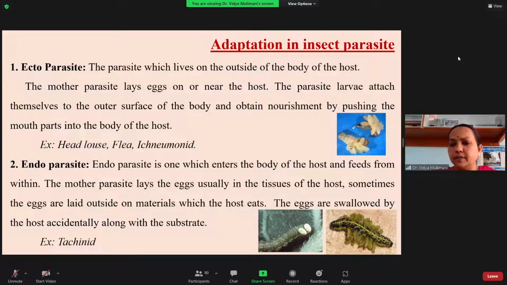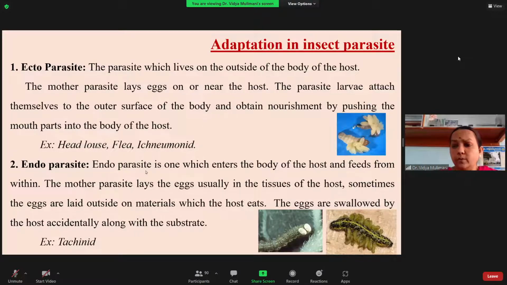In this photograph, you can see the parasite living outside the body. The eggs may be laid directly on the host or nearby, but after hatching, they pierce the mouth parts into the host body and feed on the body fluid. That is what is called an ectoparasite. For that, I'm giving you the examples of the head louse and the flea. You have seen the flea insect, which is minute and is responsible for plague transmission. And we have the ichneumonids. Many of the ichneumonids are also ectoparasites.